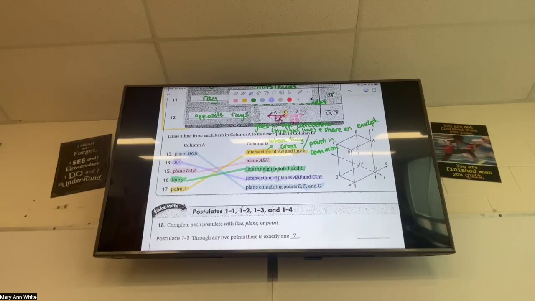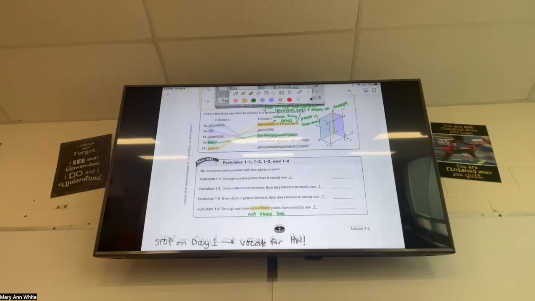Let's go look at those planes though, right? ABF is right here. ABF is this plane right here, that back right one. And plane CGF is the back left one. That's like when I was talking about the door and the wall. Remember they connected at the hinges? This now connects at the segment BF. Okay. Are we okay with that? Okay. Can we do the last four things right now?